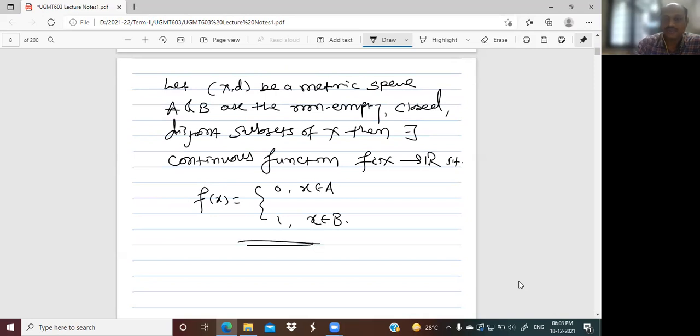This theorem is stated by Urysohn. Therefore, this is called Urysohn's lemma.